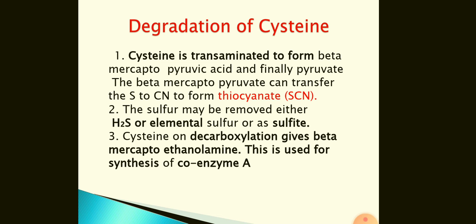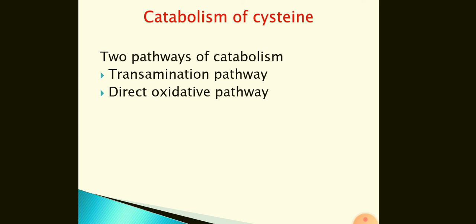The second type is that the sulfur may be removed either as H2S or elemental sulfur or as sulfite. The third pathway which we come across is that cysteine on decarboxylation gives rise to beta mercaptoethanolamine. This is used for the synthesis of coenzyme A.